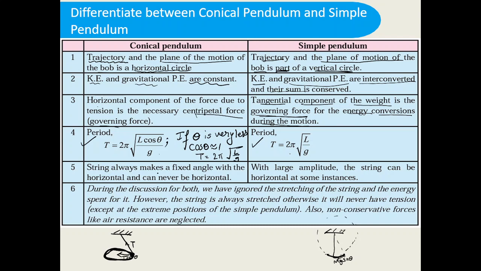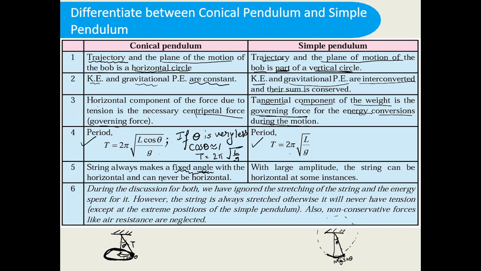So the string always makes a fixed angle with the vertical. This angle is called the semi-vertical angle of the cone, and it will be constant. Okay, it is a fixed angle. But here in the simple pendulum, the angle will change. At the positive extreme position, the angle is maximum. At the mean position, the angle will be zero. At the negative extreme position, the angle will be maximum.